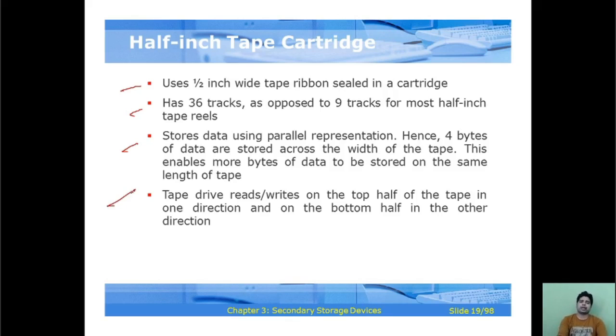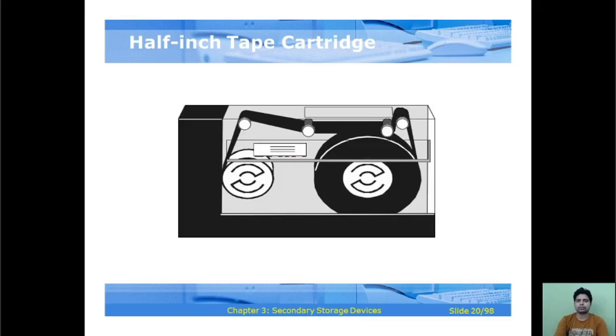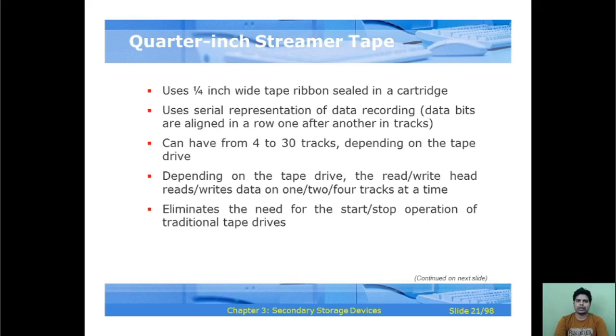Next, the tape drive reads and writes on the top half of the tape in one direction, and on the bottom half in the other direction also. So this is an example of the half inch tape cartridge that you can see here.